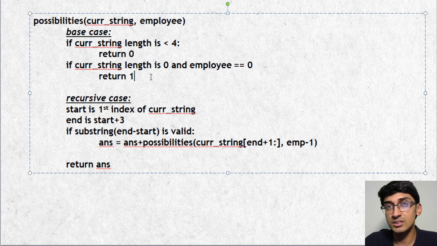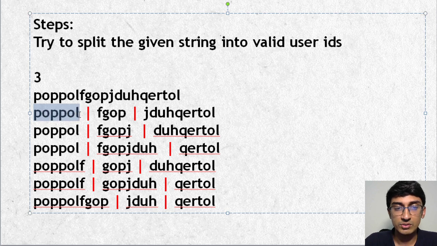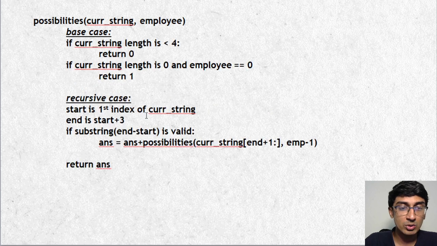Now these sets of cuts is one such possibility that you can do, okay. Now when you return that back, it's going to add it to the answer, which means that we'll go to this case, right. Imagine this level of recursion, right. When you go into this level of recursion, it goes further in, it goes to FGOP, this will return 1 over here. Then next you're going to do FGOPJ, then it's going to go in, it will return 1. So now with POPPOL, you got 1 plus 1 plus 1, 3 opportunities with POPPOL. That's why we are returning 1 and adding those new possibilities over here.